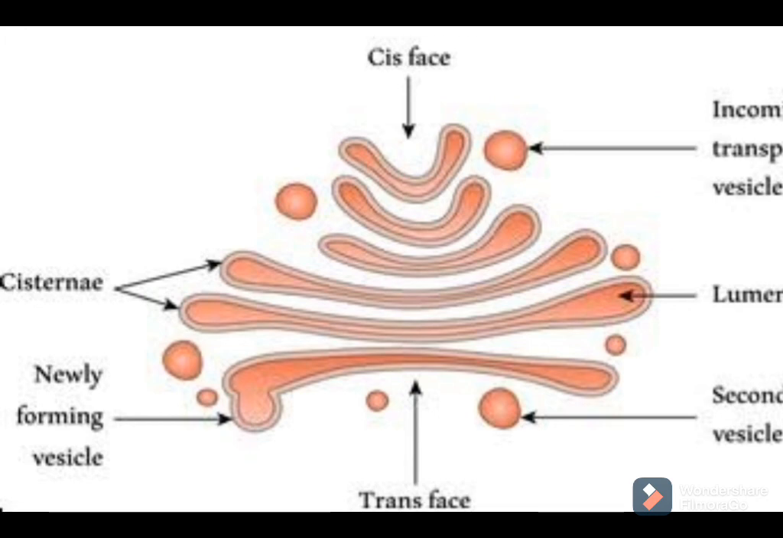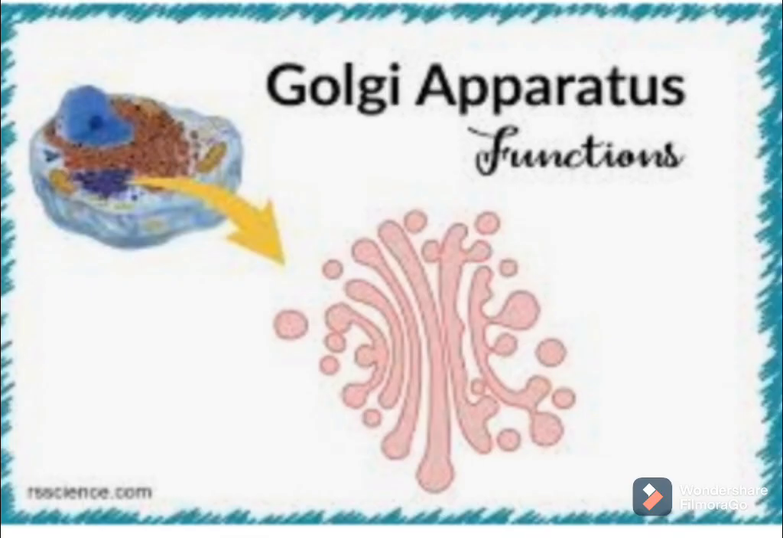Then what are the functions? The Golgi apparatus is the secretory organelle of the cell. Proteins, lipids, steroids, and some other substances pass from the ER to the Golgi apparatus. Then they are modified and packed during the biochemical reactions into tiny vesicles. These vesicles then pass out from the Golgi apparatus to various parts of the cell or outside the cell also. It helps in the storage, modification, and packaging of secretory products.